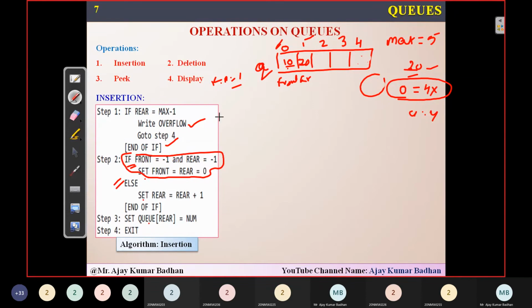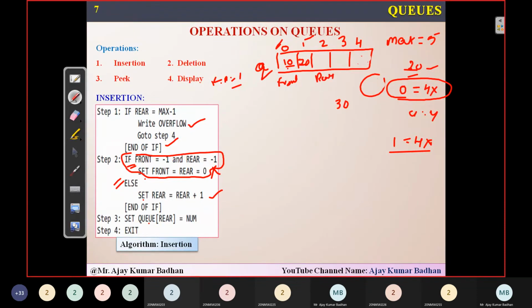And then after that I will repeat the process. Suppose I want to insert 30. I'll again find out what the value of rear is right now. 1. Is 1 equal to 4? The condition fails, meaning we do have space to store the elements. I'll check whether front and rear are equal to -1 or not. No, this condition is not there. Then simply rear equal to rear plus 1. Now where exactly is rear pointing? 1. So rear plus 1 means it will point to 1 plus 1, which is 2.